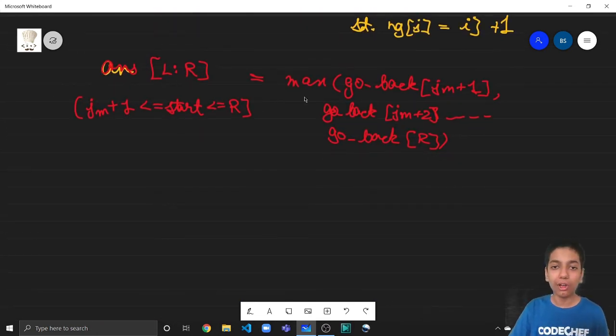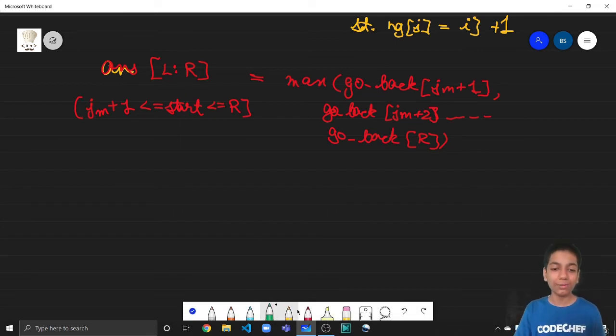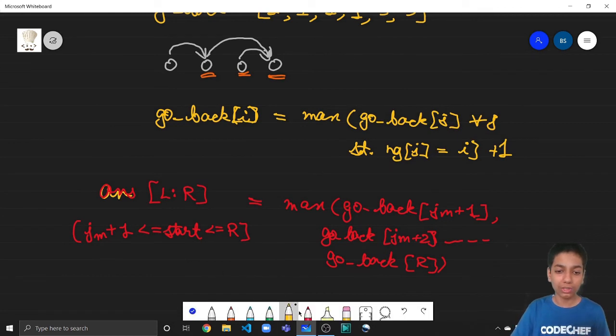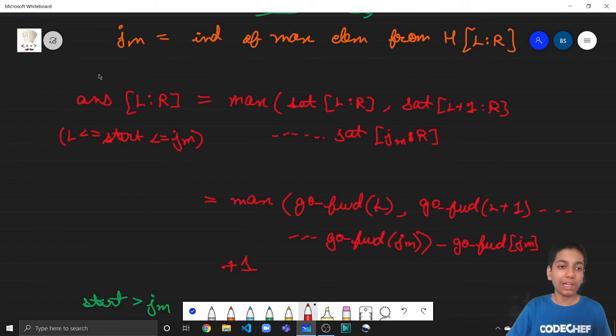Fine. Now again, this can be a segment tree query. We are finding the maximum of an array from the range JM plus 1 to R. Fine. And yes, we have completely solved the problem except for the implementation. We have figured out the logic that if I take this to be answer 2, so this was answer 2, right? When we are starting after JM plus 1, and let me label this as answer 1 when we are starting between L and JM. So these are the two answers, answer 1 and answer 2.